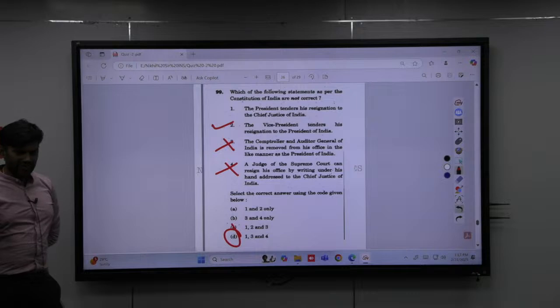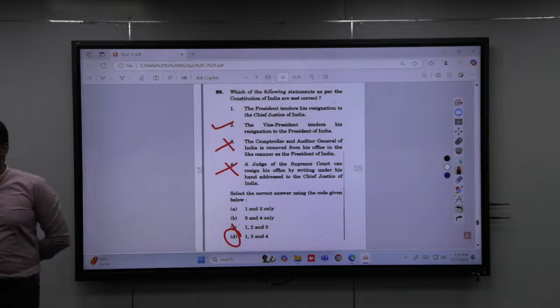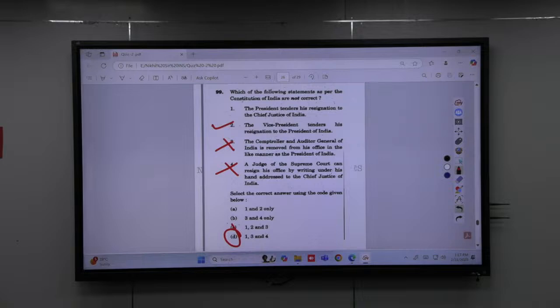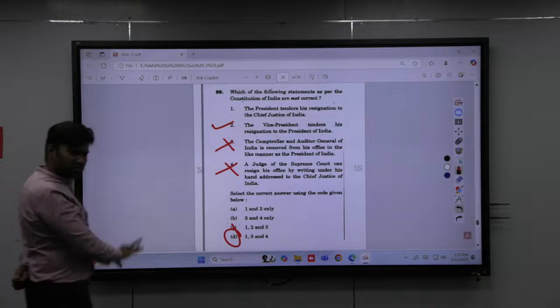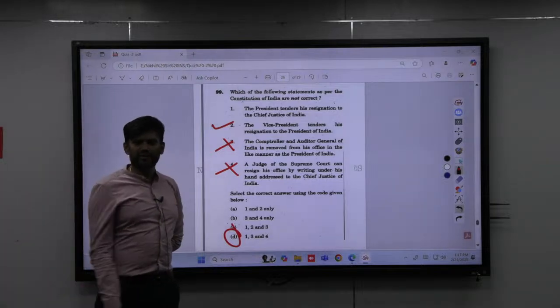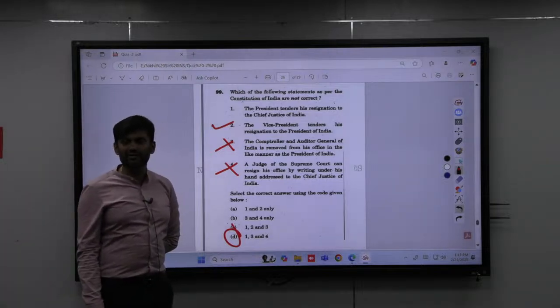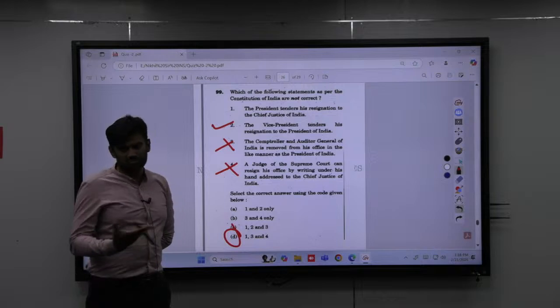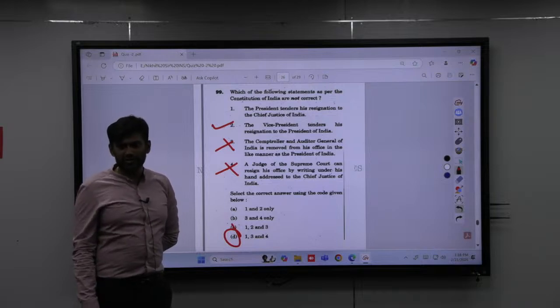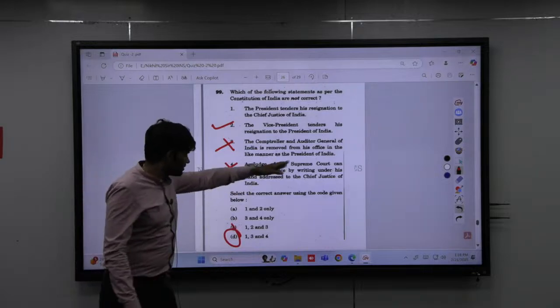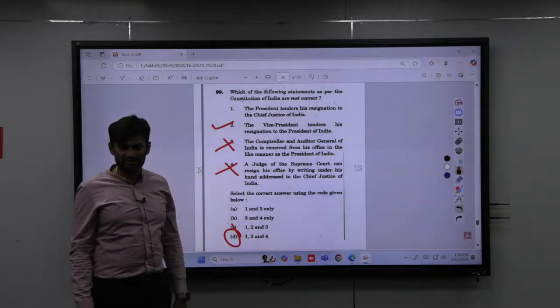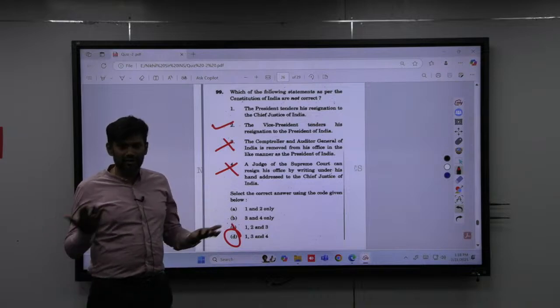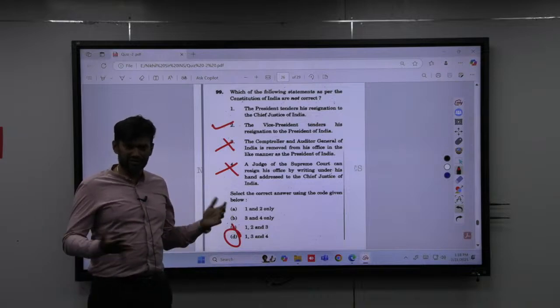All of these things you would have read. The only problem is the lack of revision or lack of solving questions. When you have not revised, what will happen? That clarity won't be there. So you will be tempted to think, like many would have thought, the last statement is correct. This is purely factual information. There is nothing called logic here.